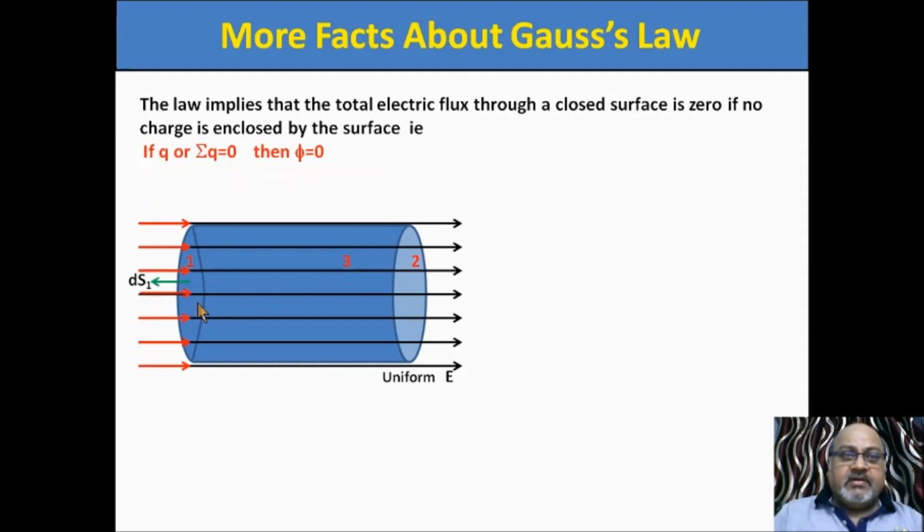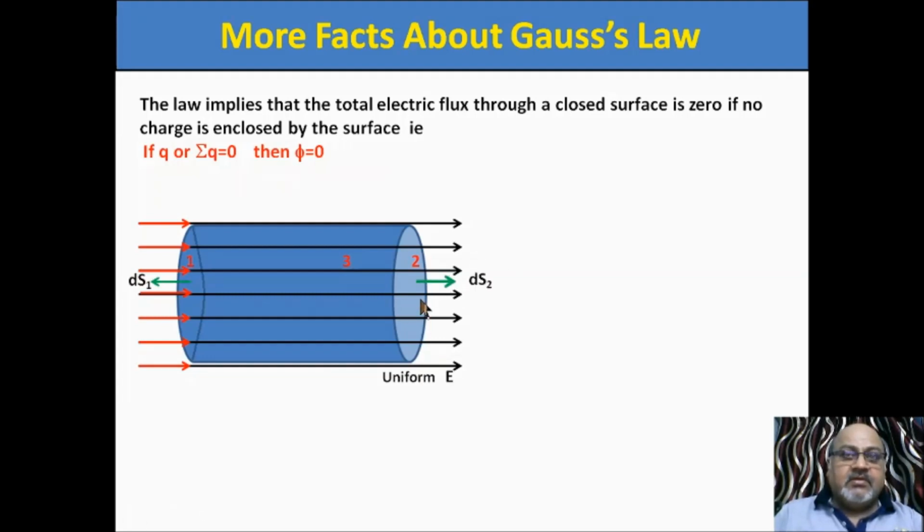Now here I draw the area vector dS1. You know the area vector is always perpendicular outward. So here, focus on this point, area vector dS1.